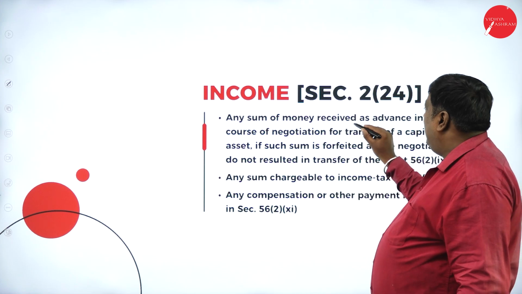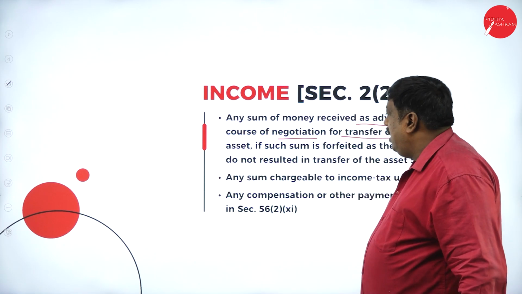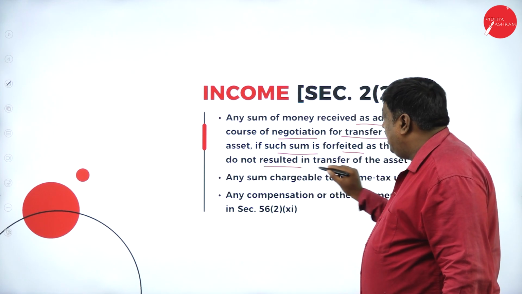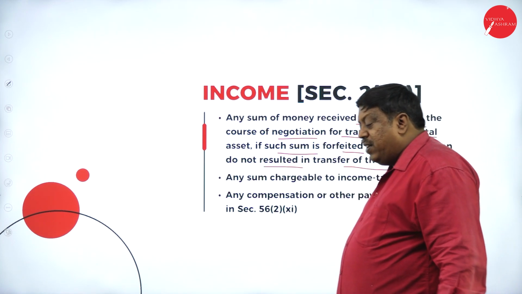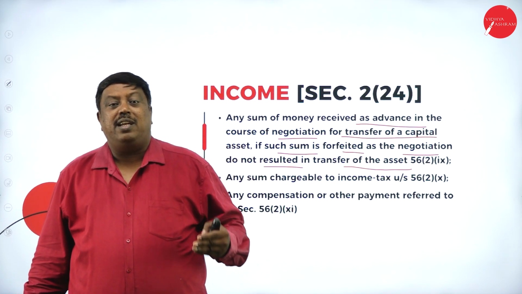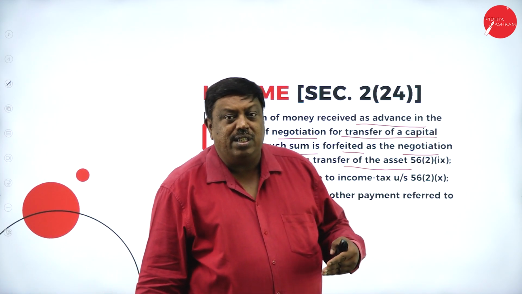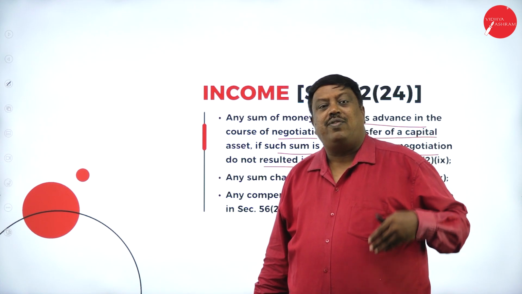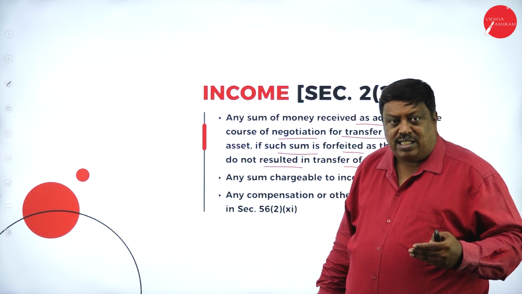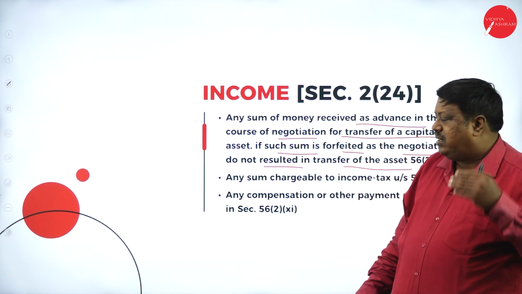Any sum of money received as advance in the course of negotiation for transfer of a capital asset, if such sum is forfeited as the negotiation did not result in transfer of the asset. They are saying that when an amount has already been received in advance during negotiation between two parties, but the negotiation was cancelled and the asset was not transferred, the amount that remains as the advance is treated as income and it is taxable in the hands of the person.